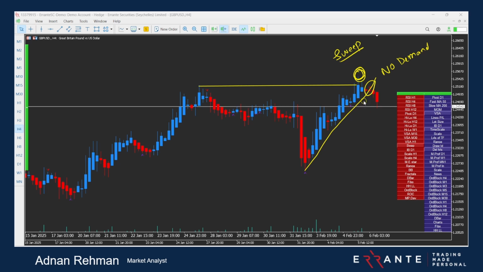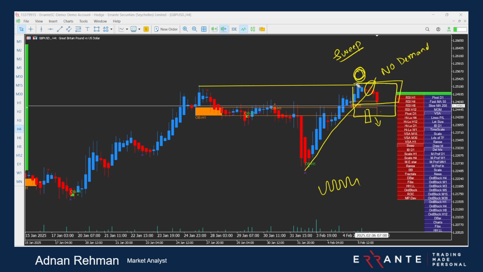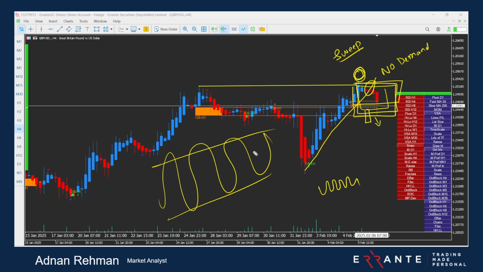Now let's see, do we have any order blocks? We have this order block that is working as a support area, and a break below this one can bring the market towards the downside, given that there is massive weakness in the USD. But if there is no proper communication, you can expect the market to fall into this area, or at most into this area. Nothing more can be said, because when the news comes you will see massive ups and downs. So just wait for the news.